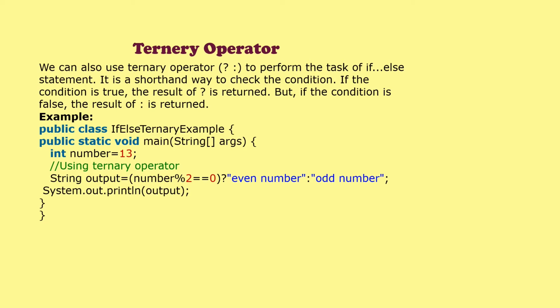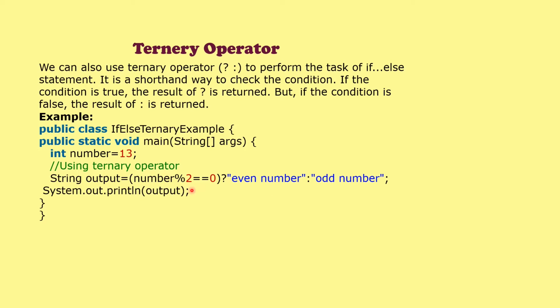Ternary operator. To perform the task of if-else statement, there is a shorthand notation called a ternary operator. Here is the example. Number % 2 equal to 0, even number. If it is true, the statement after the question mark will be executed. If it is not true, the statement after the colon will be executed.